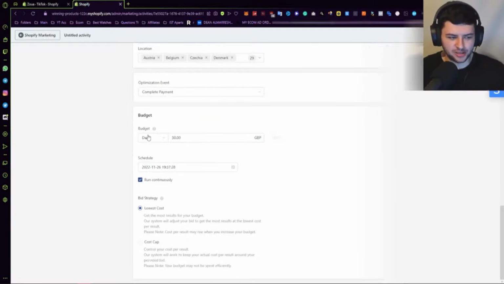Then we have daily budget. So the daily budget is usually, I think the minimum is like £20, right? So the usual minimum is going to be $20 or £20, and we can scale that up as we see some kind of success. So the less you spend, obviously, the less coverage you're going to have for your ad campaign. You're going to scale up your ad campaigns more, the more people we want to reach and the more sales we want to get. Naturally, over time, if we see some good statistics, right?